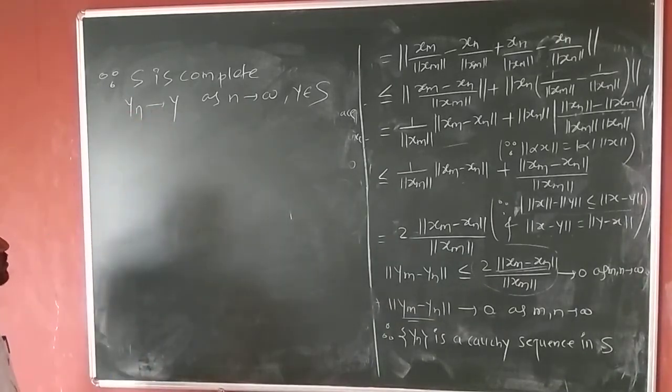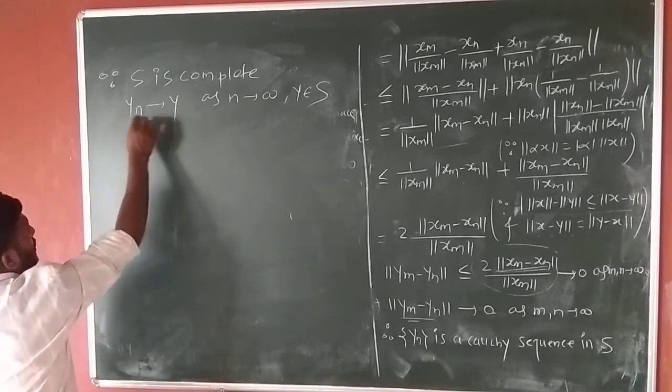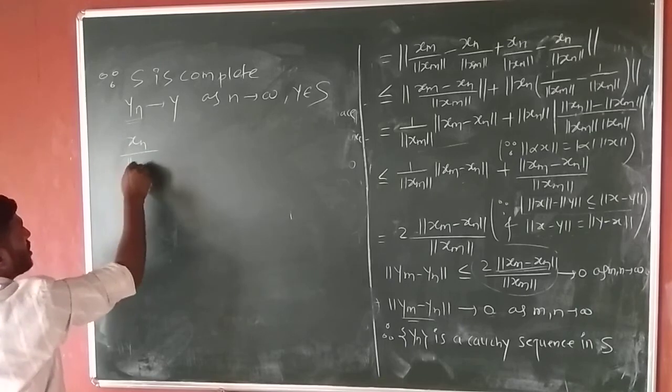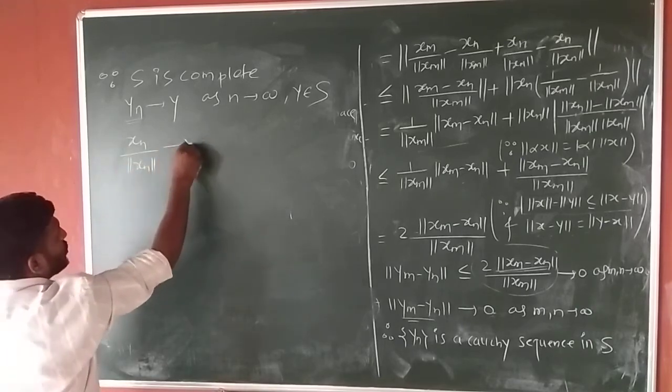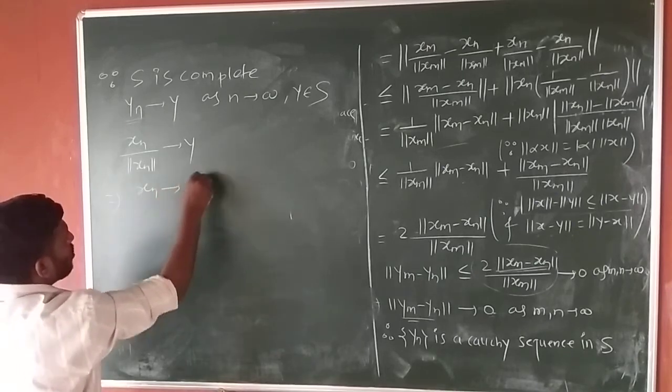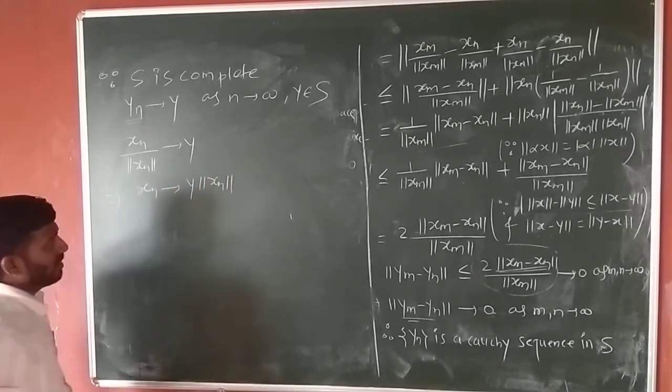So we take the definition of y_n. y_n is nothing but x_n upon norm of x_n, which tends to y. That implies x_n tends to y times norm of x_n.